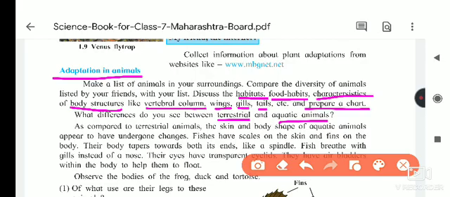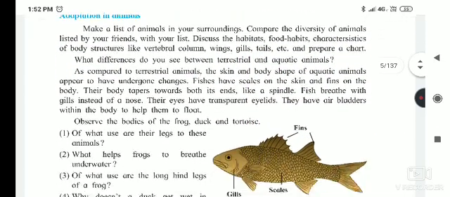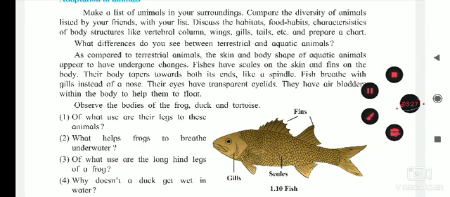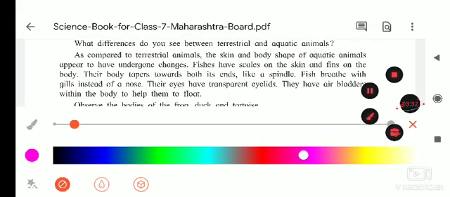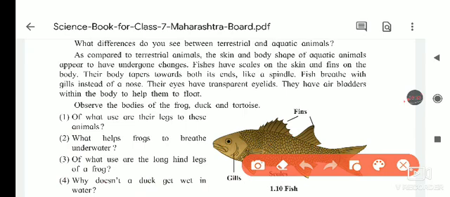Again, what they told you, as compared to terrestrial animals, here they gave the difference in body shape. Yes, that I forgot to tell you. The body shape of aquatic animals is spindle shape. Spindle shape means, think of the structure of a boat.